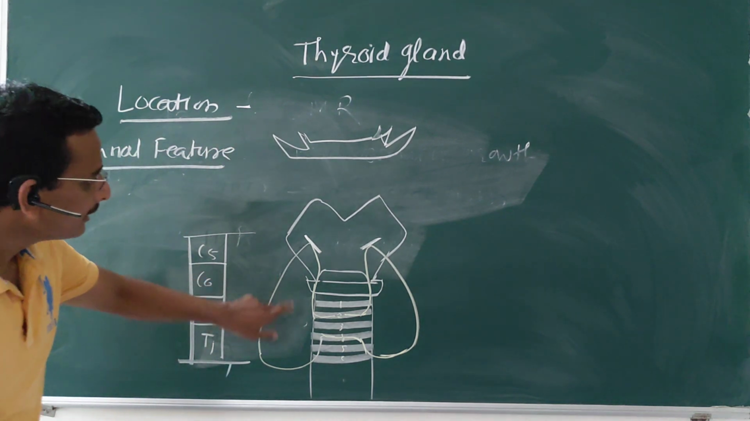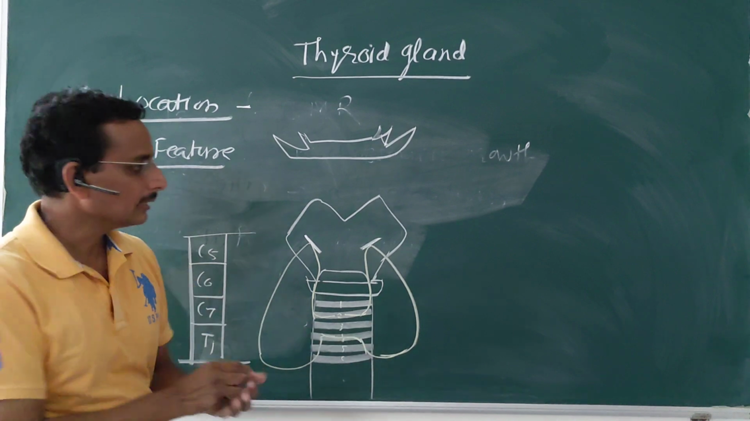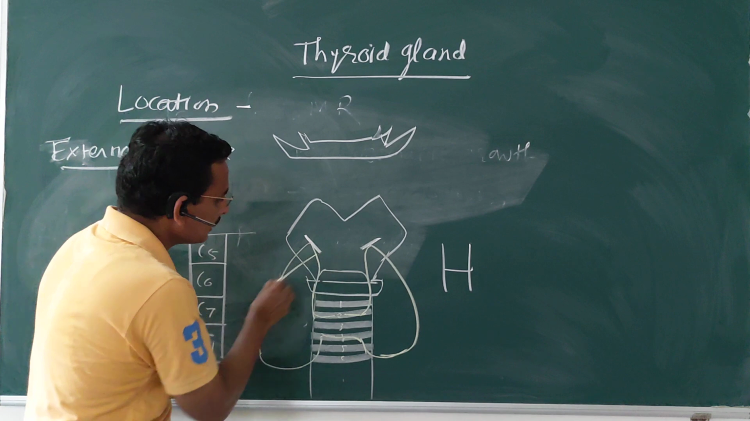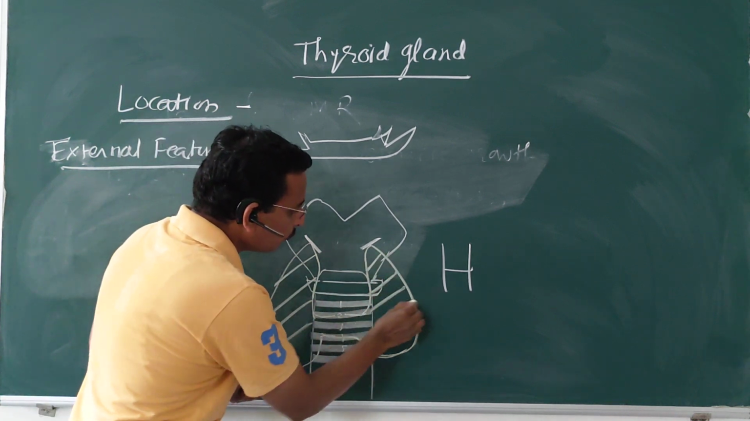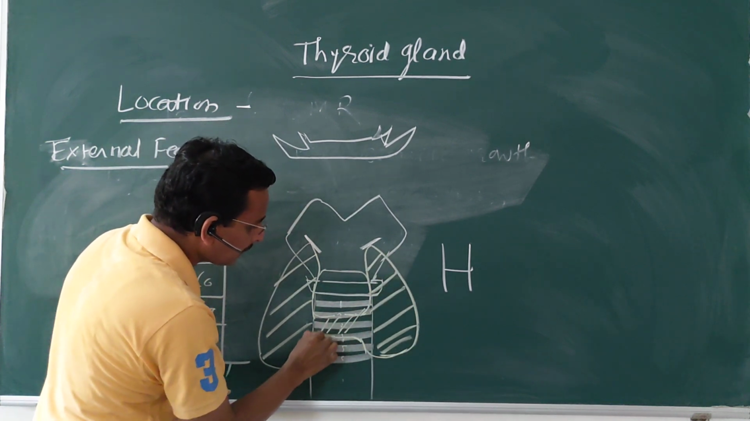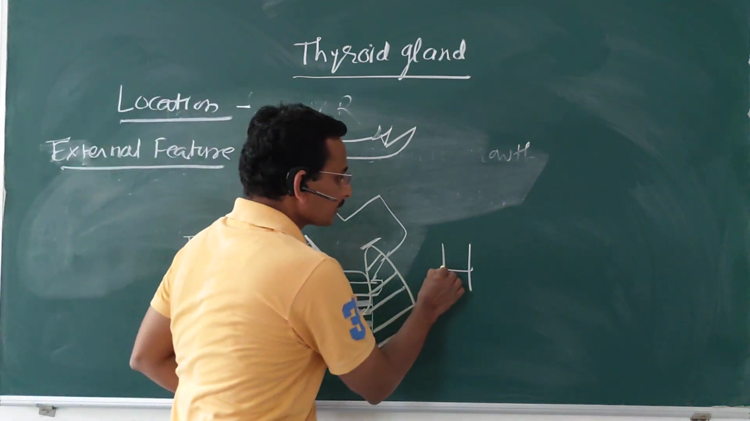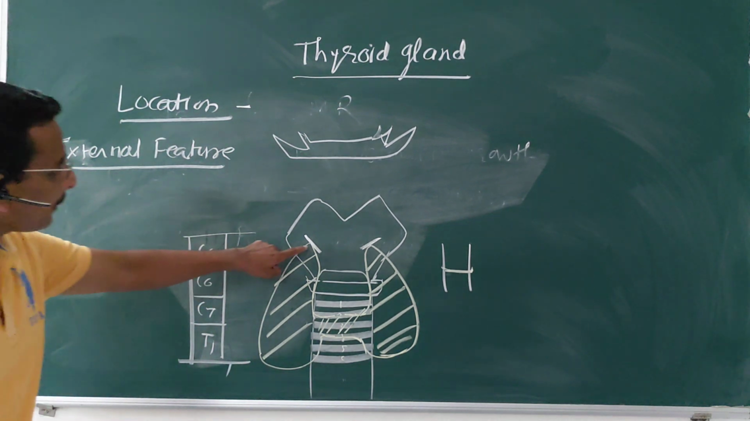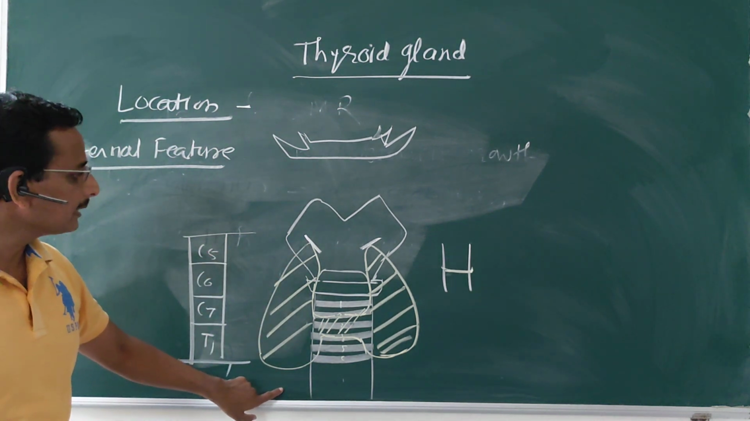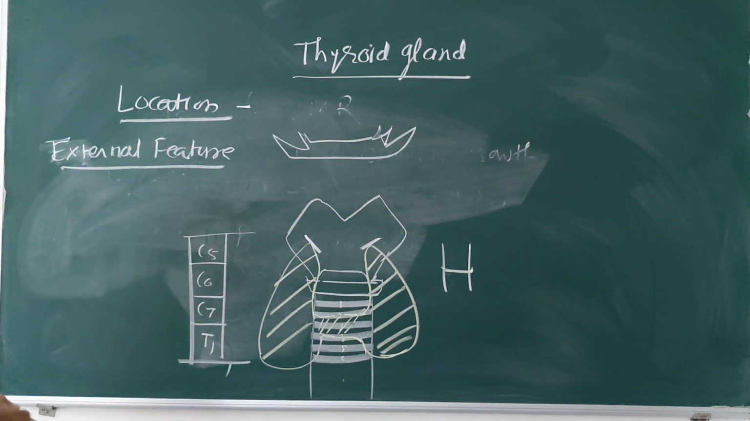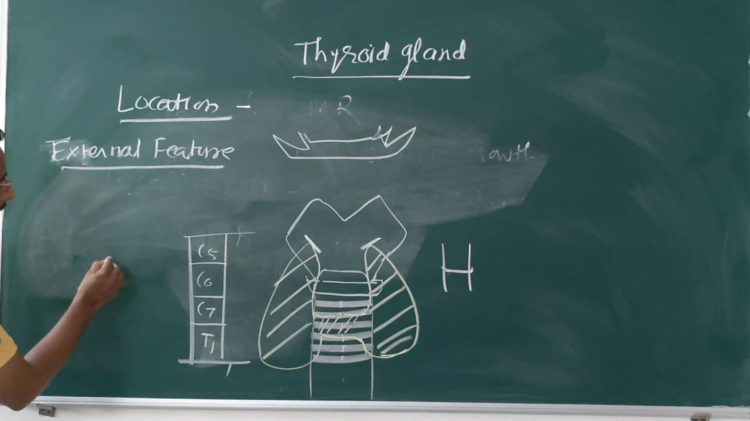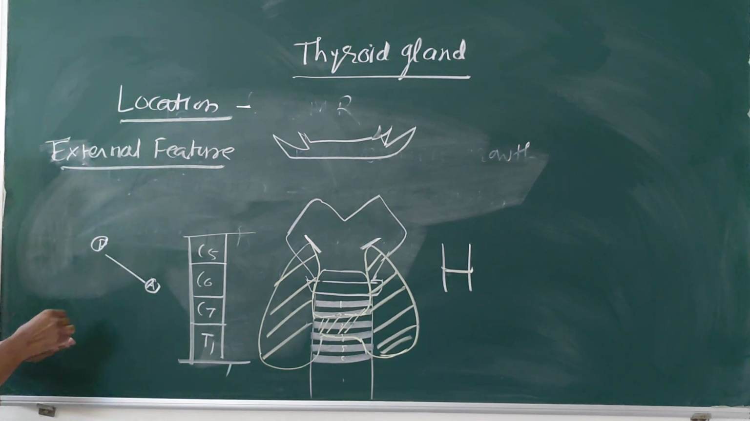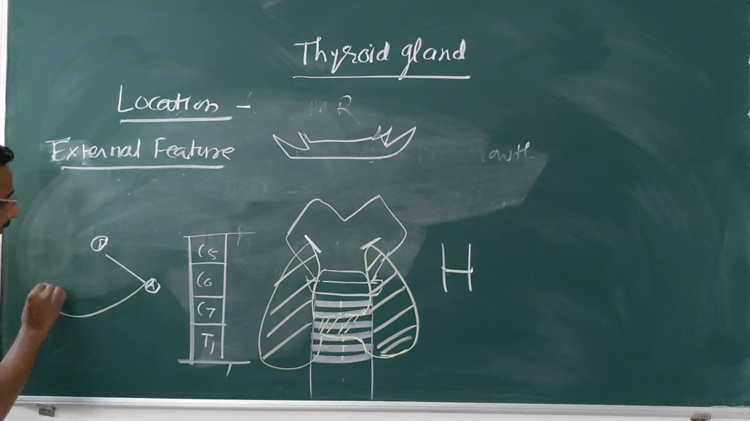The thyroid gland is S-shaped. Here are the two lobes, which are connected by means of the isthmus. It has an apex, a base, and certain borders and surfaces. It has two borders: the anterior border and the posterior border. And here are the surfaces.